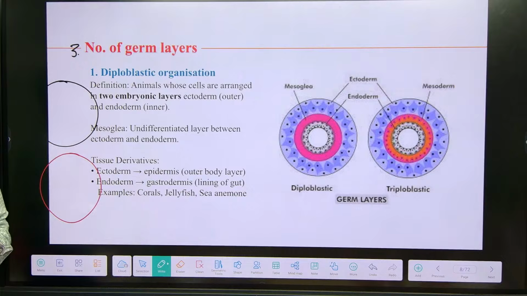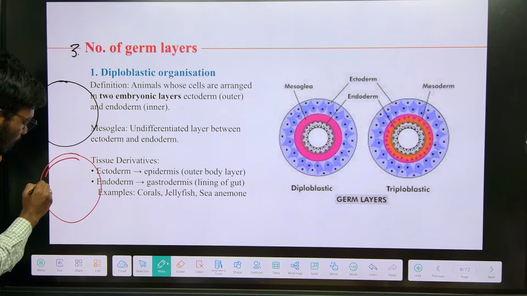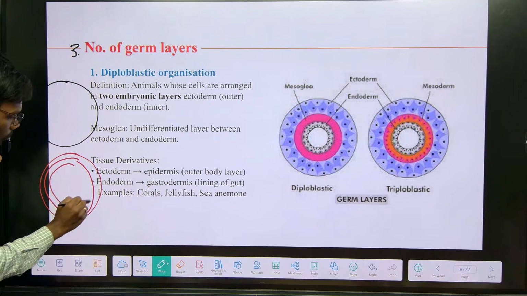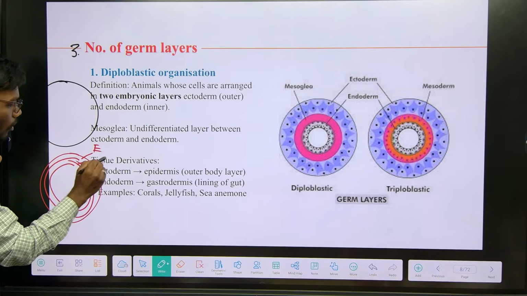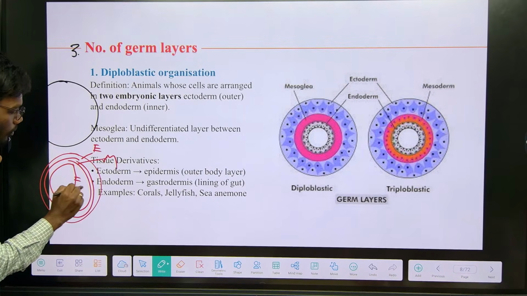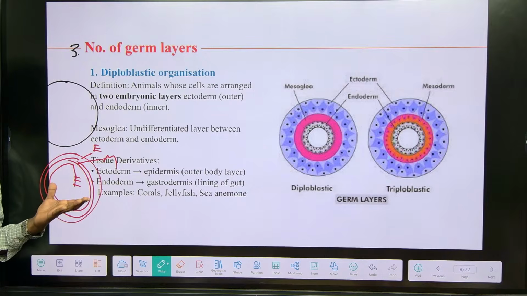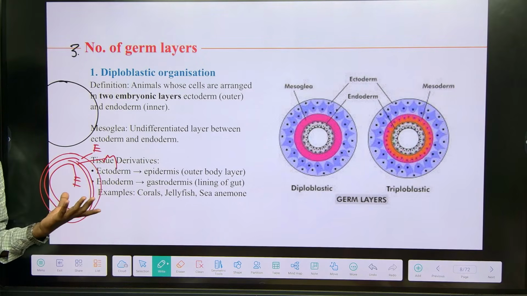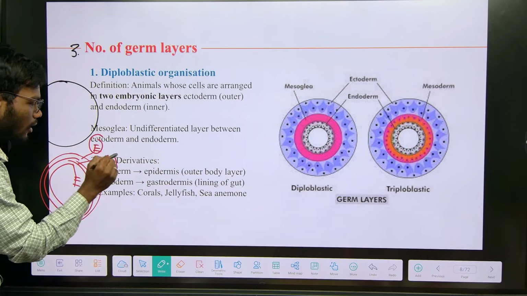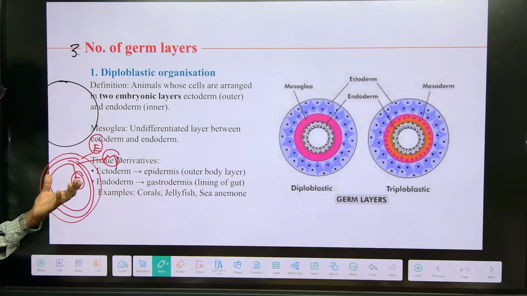In this gastrula, what happens? In the gastrula, there are three layers: ectoderm, mesoderm, endoderm. There are three germ layers. We call them germ layers. So what are these germ layers going to present? From each germ layer, different types of tissues are going to form.